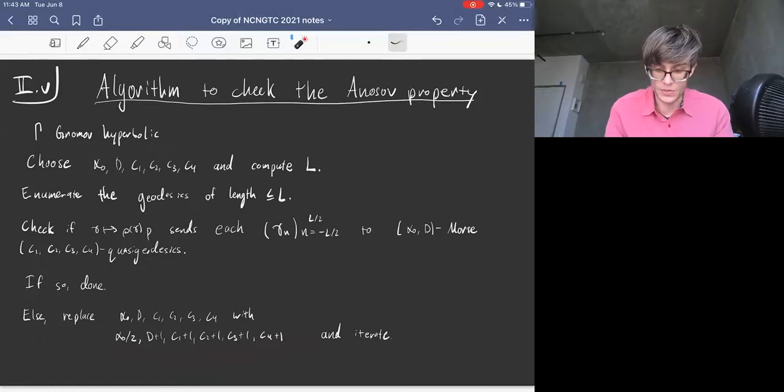So this is an algorithm that you can use to check the Anosov property. Since you can explicitly compute L, you could actually program this. But unfortunately, if you did, it would take a really, really long time to run. It's sort of like a back of the envelope calculation. It's hard, even for the simplest examples that I come up with, to run this algorithm, even the first step, on words of length less than like 10,000. So that's a drawback for sure.